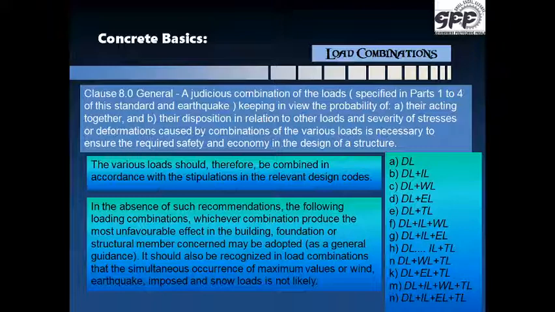It can be only the dead load, or dead load and imposed load, dead load and wind load, dead load and earthquake load. Similarly, the combinations have been given, total 14 of them. We need to take them into account, and then based on these combinations, we have to consider the worst effect, the worst stress these loads or any of these loads can produce on the structure or the structural member. Take that effect and design the structural member.